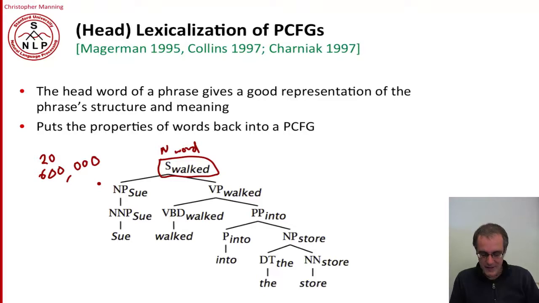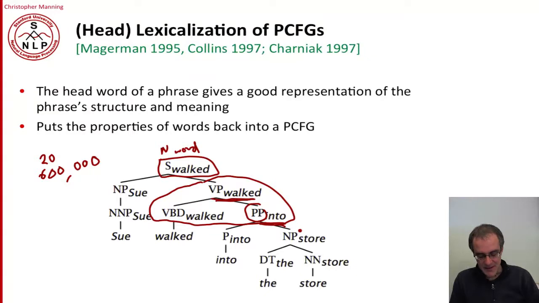Well, the neat thing that this will allow us to do is now, if we're looking at what's the probability of this subtree, we won't just be saying what's the probability of a verb phrase expanding into a past tense verb and a PP. We'll be saying what's the probability of a verb phrase headed by walk taking a PP, and in particular a PP that's headed by into. And so we're now going to be capturing inside the rule two things.